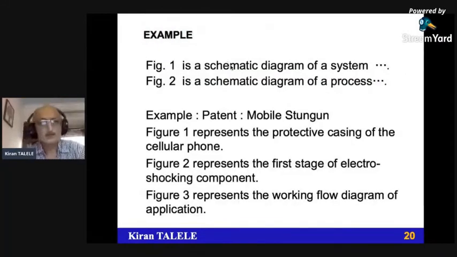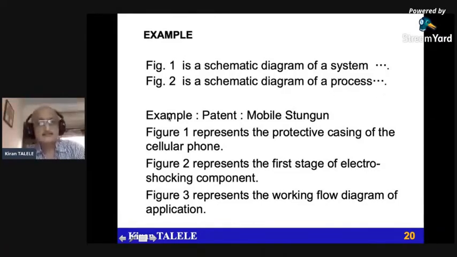So normally, if you see the patent document, you'll find this type of statement. Figure 1 is the schematic diagram of a system, with some information following that. Figure 2 is the schematic diagram of a process, a method.